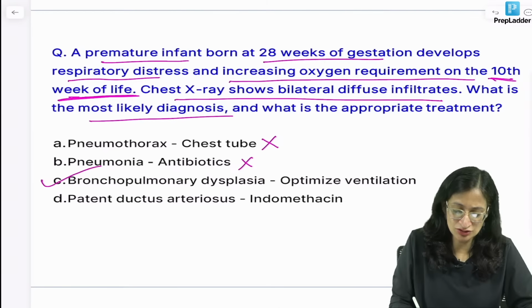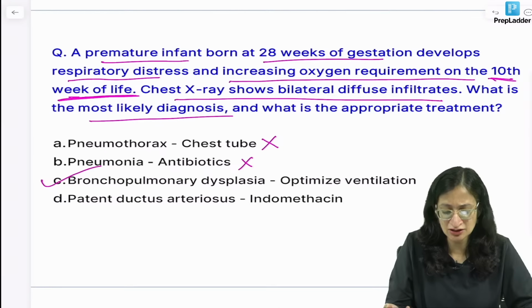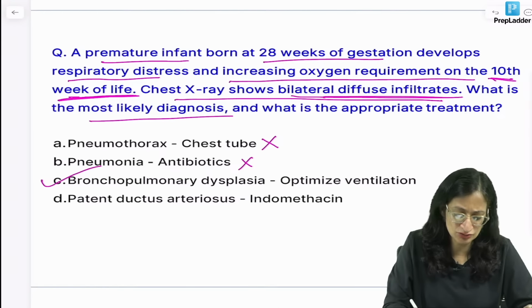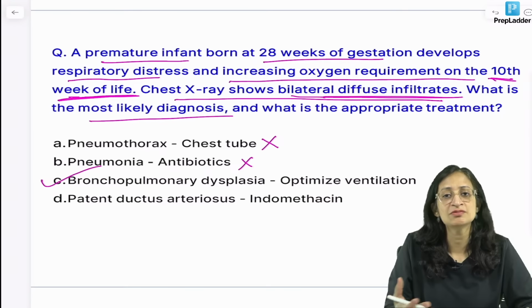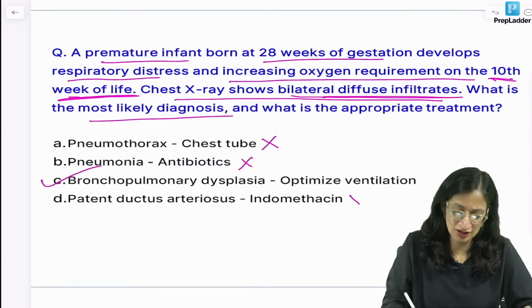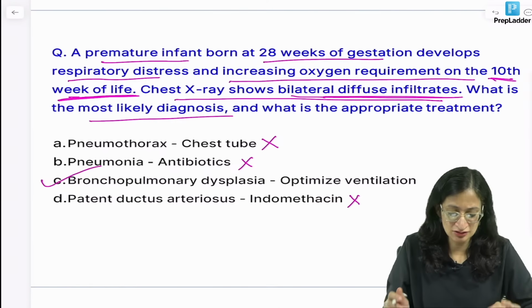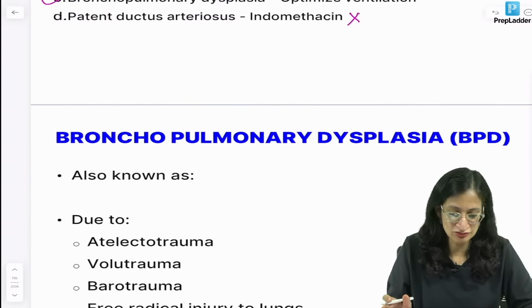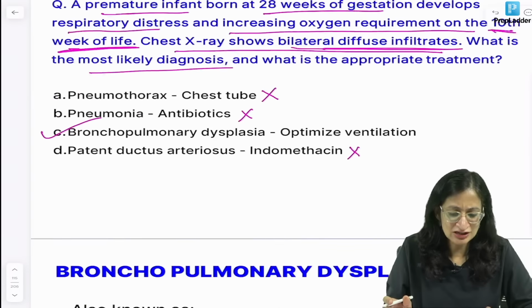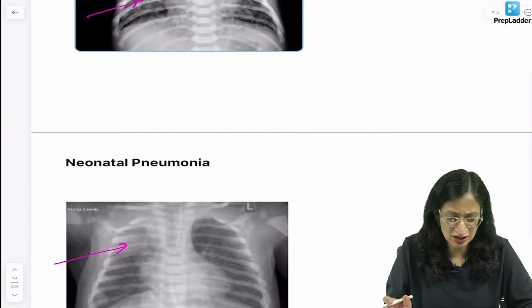Patent ductus arteriosus, again the baby can have patent ductus arteriosus, but then infiltrates on the lungs will not be there, and in a preterm baby patent ductus arteriosus will manifest much before the 10th week, right? So the best answer here is bronchopulmonary dysplasia, optimize ventilation. Yes, RDS and MAS X-rays look similar, but I will just show you once again.